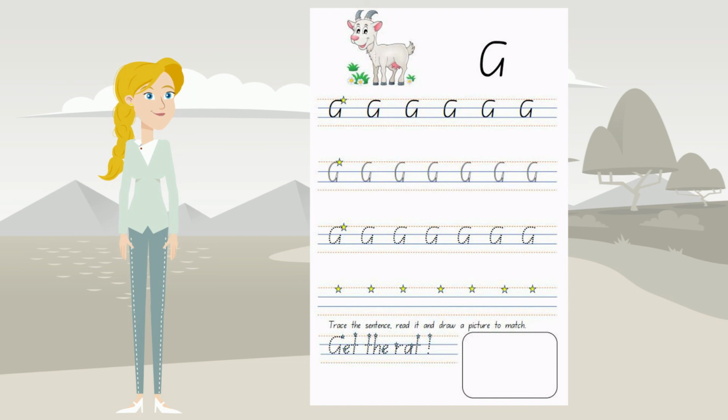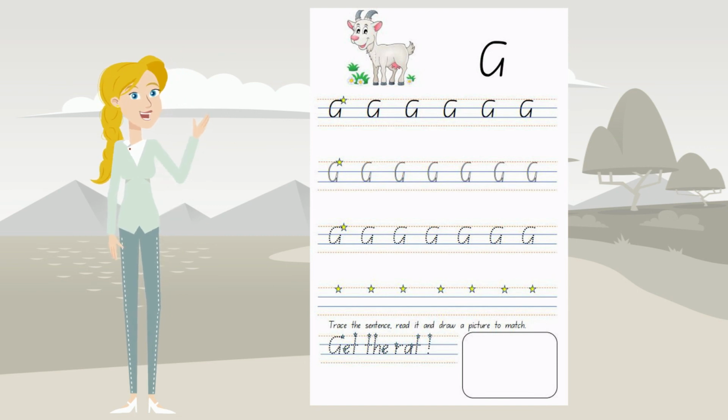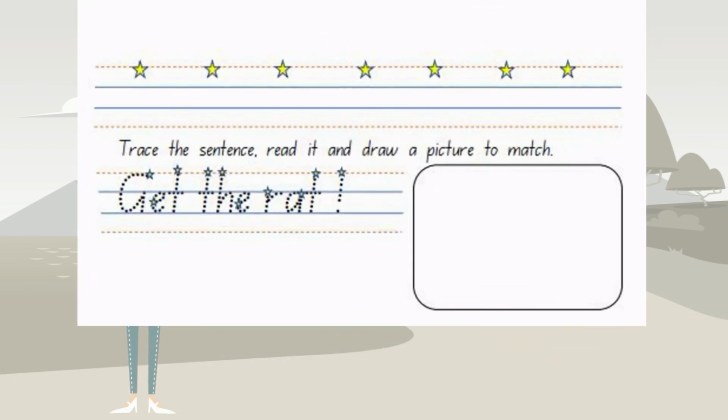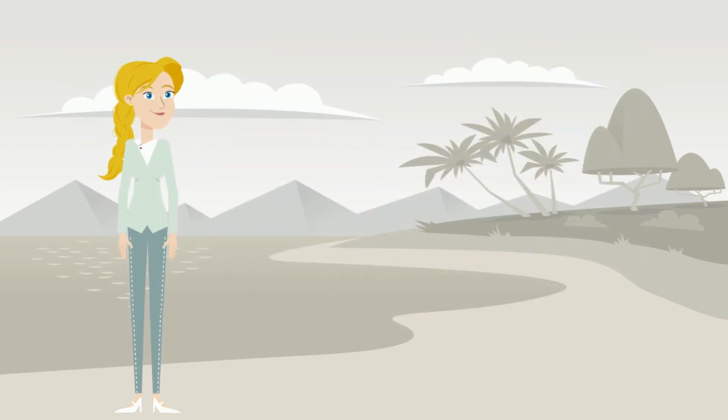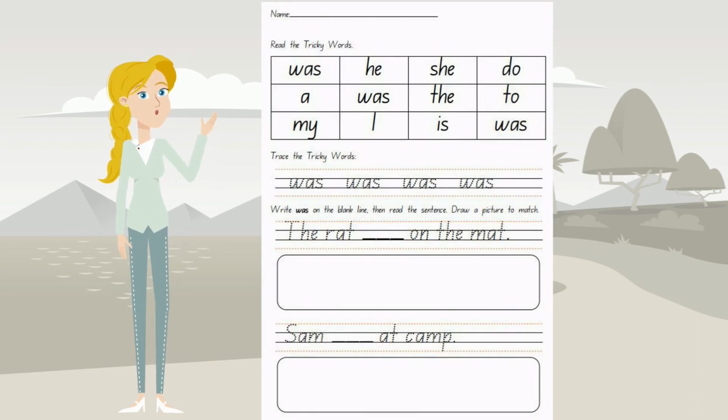Our new phoneme G can be represented by the letter G, and today we are going to practice writing the capital letter G. After you have finished writing your capital letter G, down the bottom it says, trace the sentence, read it and draw a picture to match. When you have finished handwriting, there is another activity sheet for you to do.